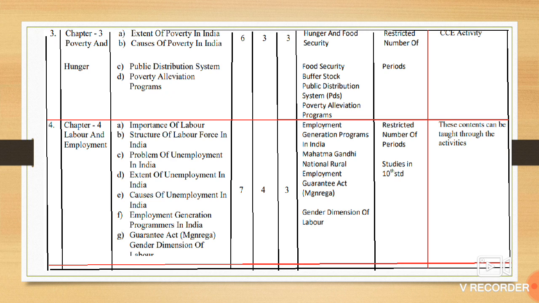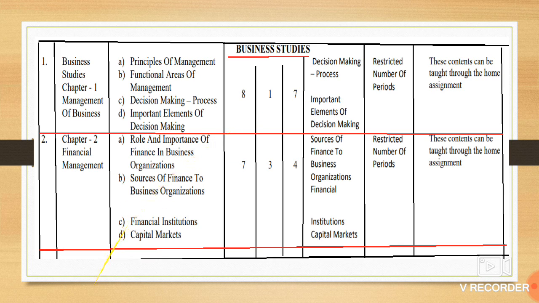Coming to chapter number 3, poverty and hunger, hunger and food security. Food security, that is buffer stock, public distribution system, poverty elimination programs. These three concepts have been reduced. Moving to chapter number 4, labor and employment. Employment generation programs in India, Mahatma Gandhi Rural Employment Guarantee Act, that is MGNREGA, as well as the gender discrimination of labor. So these three concepts are dropped.